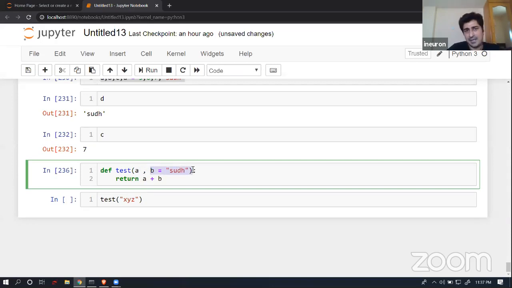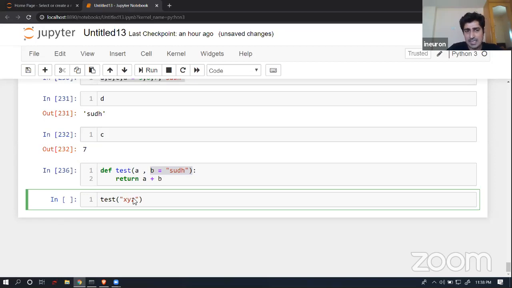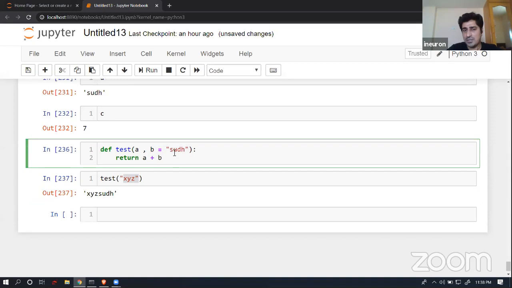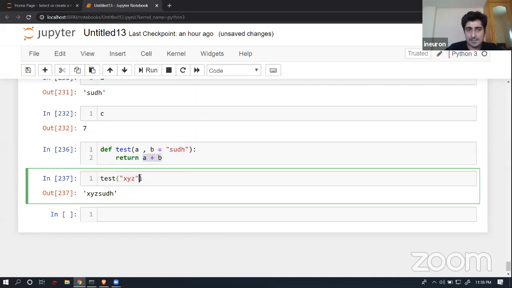So for any argument I can give a default value, that is completely fine. If I have already given a default value for some argument, I'm not supposed to pass that value, unless I want to. So I can pass just "xyg". It will take b equal to "sudh", perform the concatenation operation, and give you the final result. Or else, like a print statement, people have already given a default value for the separator. Even in split, we have seen that the default value is white space, but we were able to give a tab, a hashtag, or an @, and split the data.